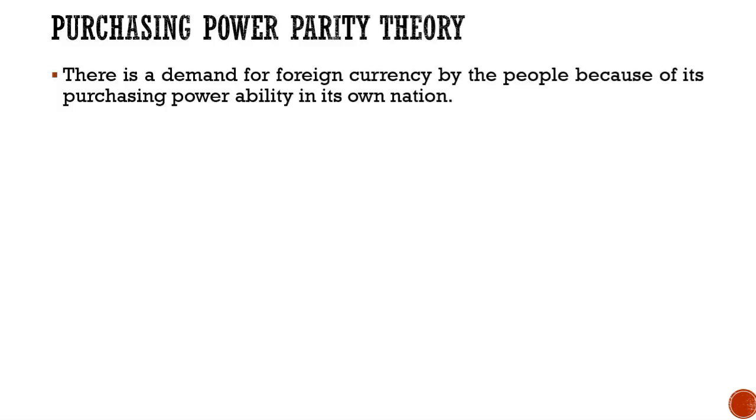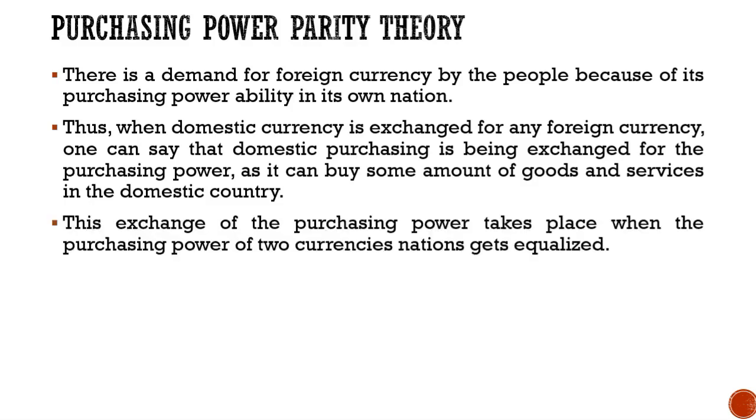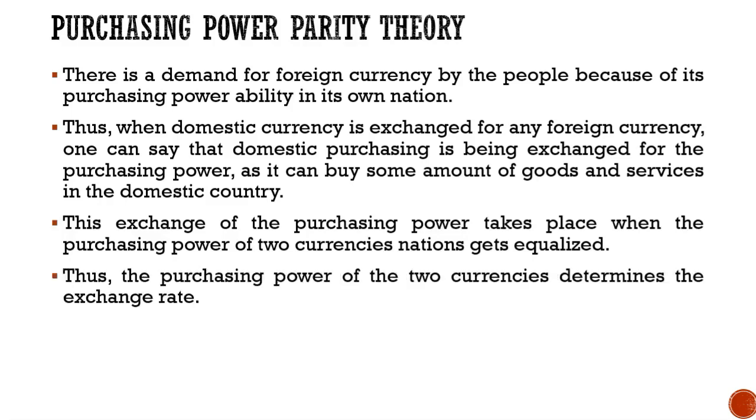Now, there is a demand for foreign currency by the people because of its purchasing power ability in its own nation. Thus, when domestic currency is exchanged for any foreign currency, one can say that domestic purchasing power is being exchanged for foreign purchasing power, as it can buy some amount of goods and services in the domestic country. This exchange of purchasing power takes place when the purchasing power of the two nations' currencies gets equalized. Thus, the purchasing power of the two currencies determines the exchange rate.